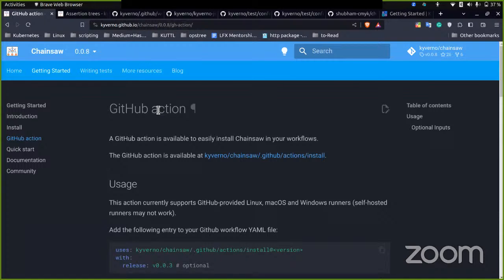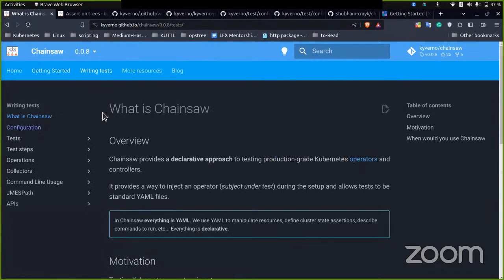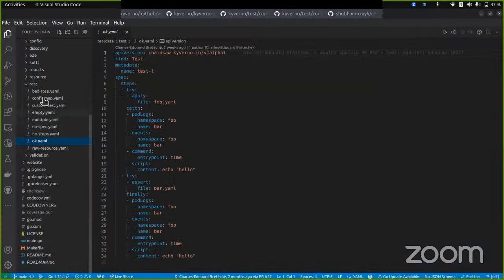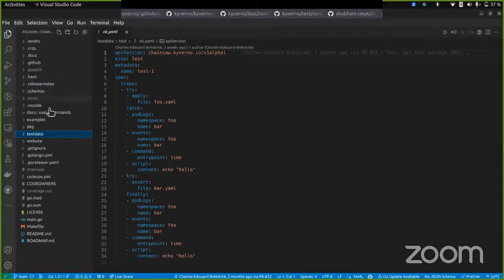So let's start with how to write a test. Writing tests in Chainsaw is pretty simple. You have to write a kind test. Let's start with writing a few tests right now and demonstrate how we can simply run a test.